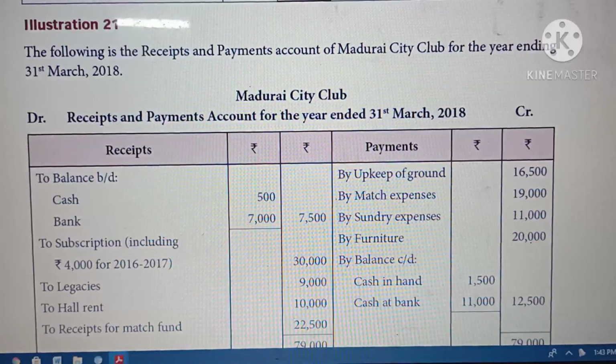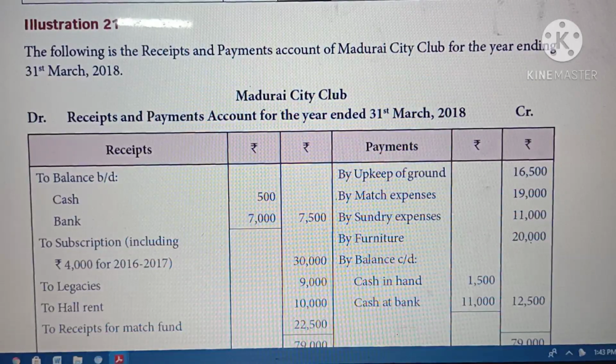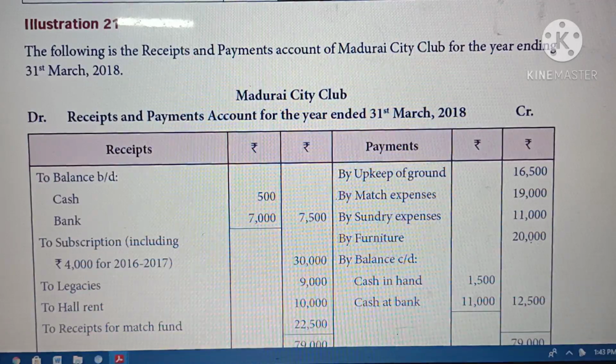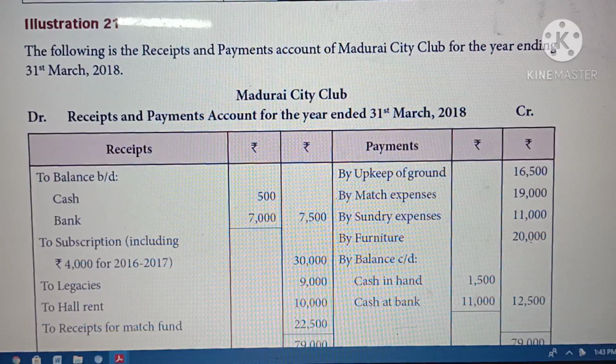Welcome children. Today we are going to prepare illustration 21. This is a book of Madurai City Club. They are given some details about the receipt and payment account of 31st March 2018. So they are given a receipt and payment account for the year end 31st March 2018.